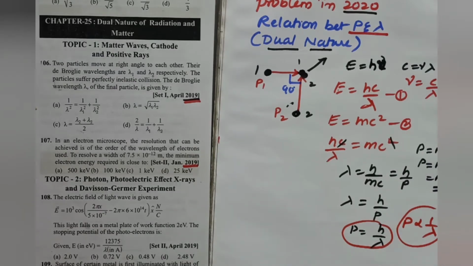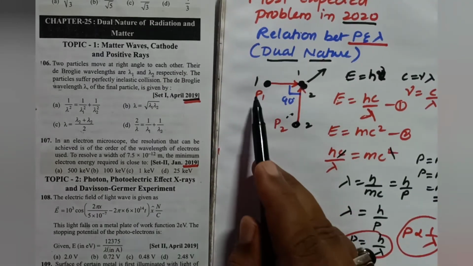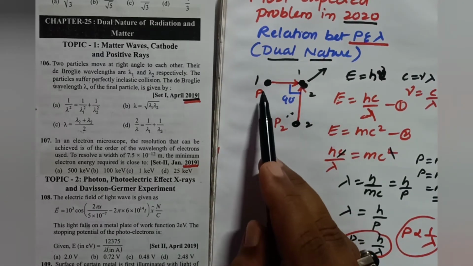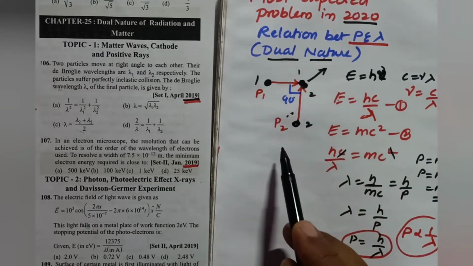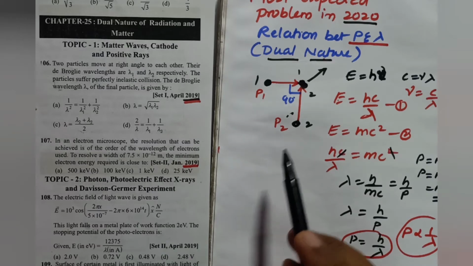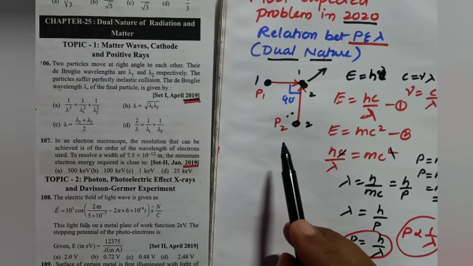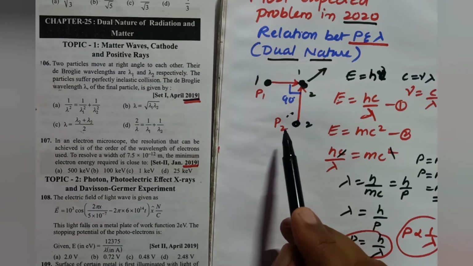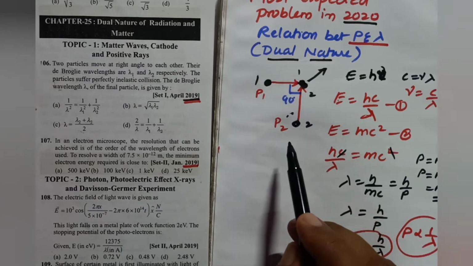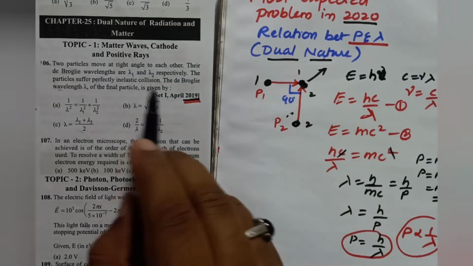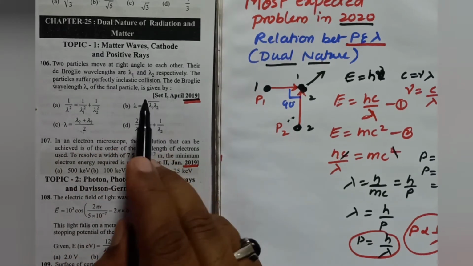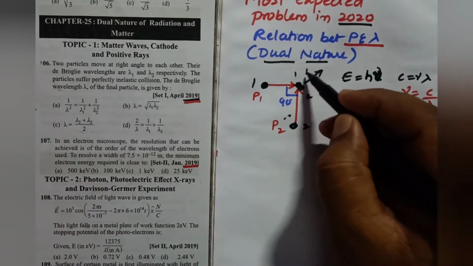If you observe this problem, you are going to see one thing. Two particles having momenta p1 and p2 collide and then move like this. This is going to be an elastic collision because these are microscopic bodies. In quantum mechanics, when these collide, both conservation of momentum and conservation of kinetic energy take place here. He is asking us to find the de Broglie wavelength of the final particle.